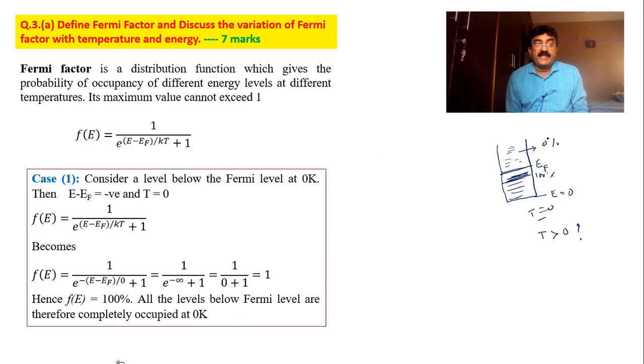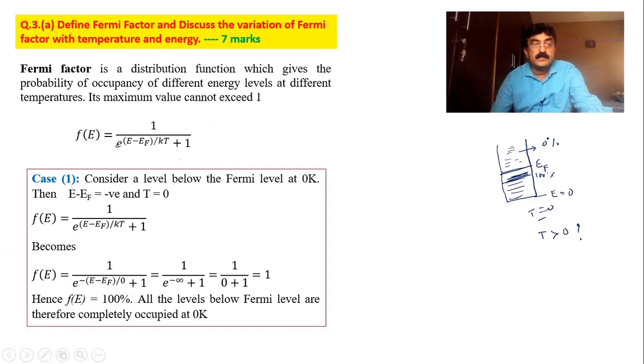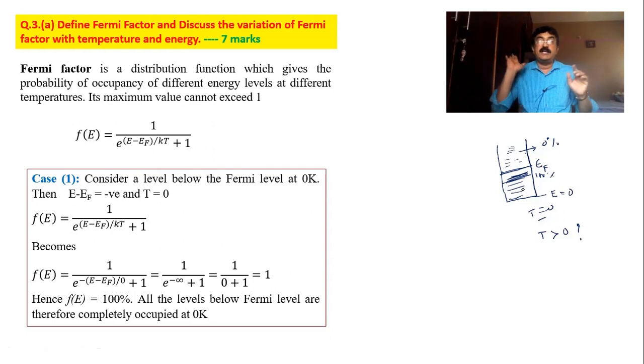Okay, E minus EF is negative here. E minus EF is negative, divided by KT, which is 0. Negative divided by 0 means minus infinity. Anything divided by 0 is infinity, so negative something divided by 0 is negative infinity. So 1 by e to the power of minus infinity plus 1. And you know e to the power of minus infinity is 0. So it is 1 by 0 plus 1, which is nothing but 1. That means 100%. So below the Fermi level, all the levels are 100% occupied.